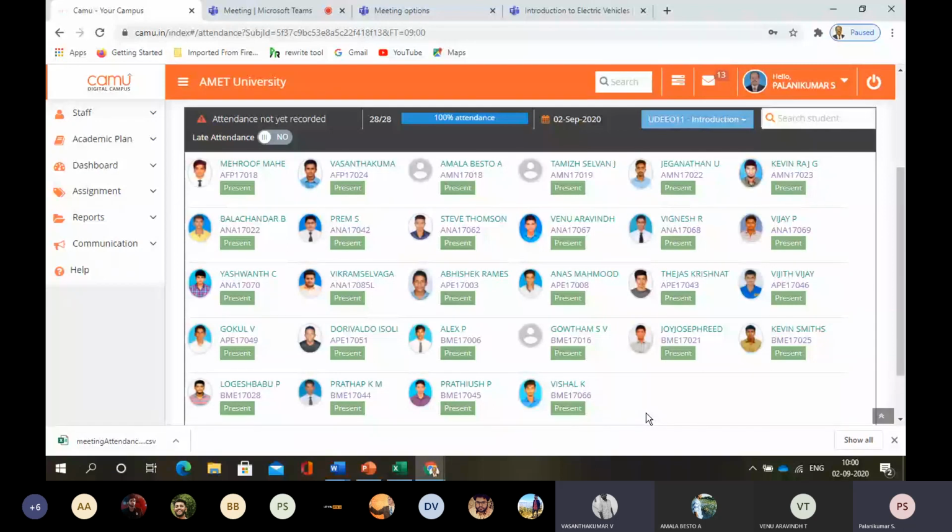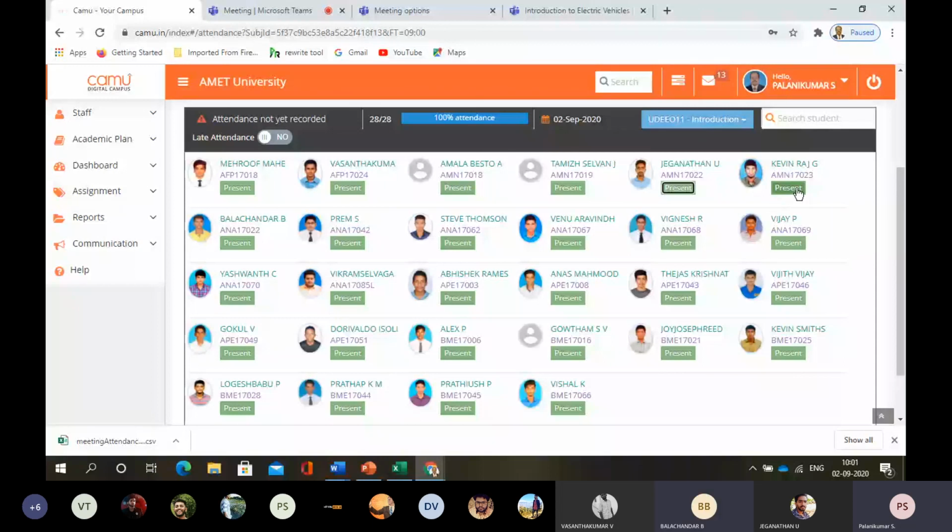Meghroof? Yes, sir. Vasant Kumar, Amala Besto, present, sir. Tamil Selvan, Jagannathan, Kevin Raj, present, sir. Jagannathan present. Okay. Kevin Raj absent.